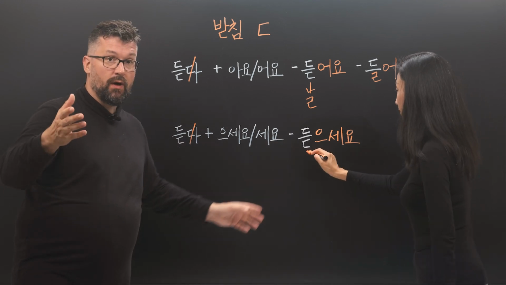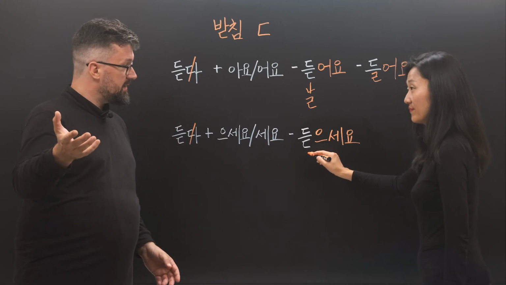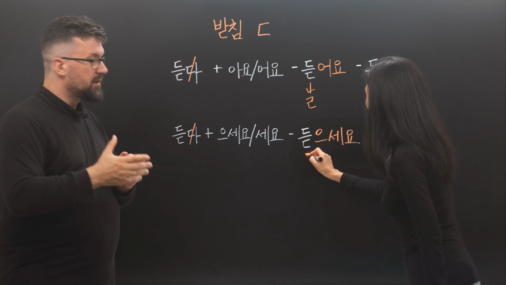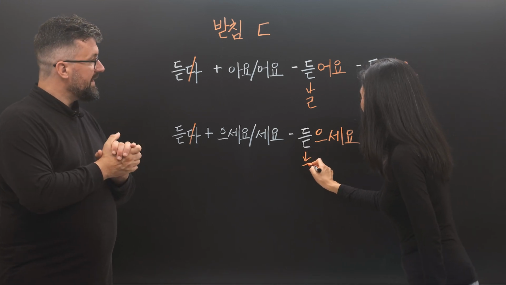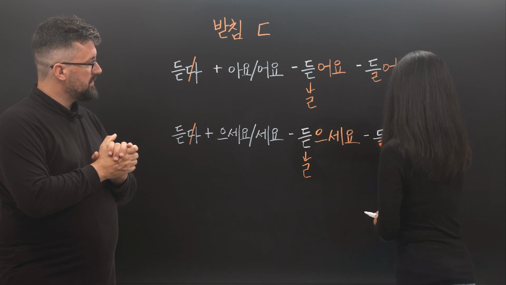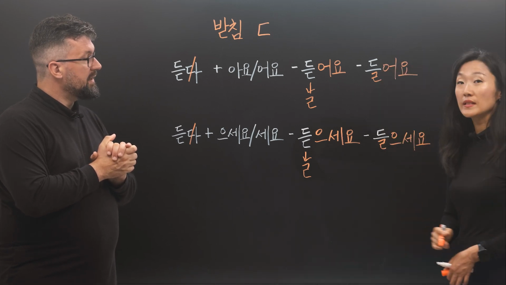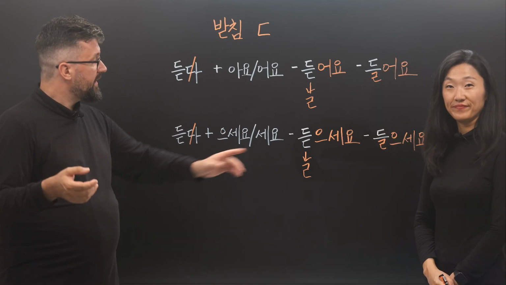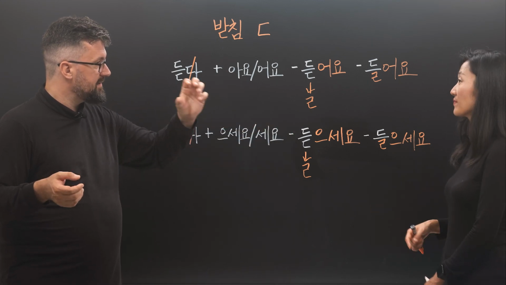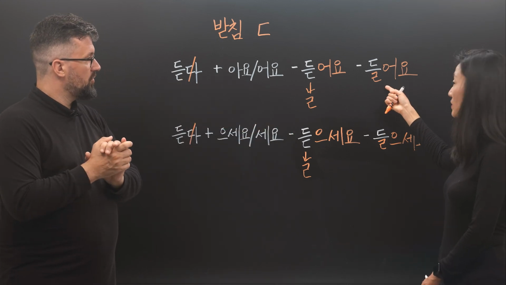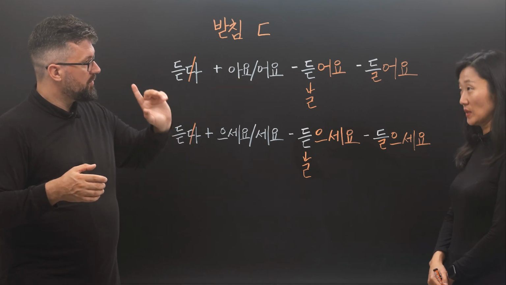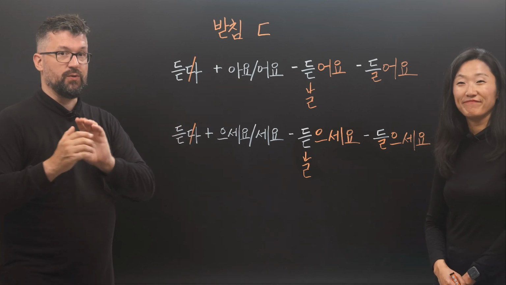So our batchim ㄷ meets a vowel, and ㄷ becomes ㄹ. So 들으세요. And here the liaison rule applies. 들으세요.